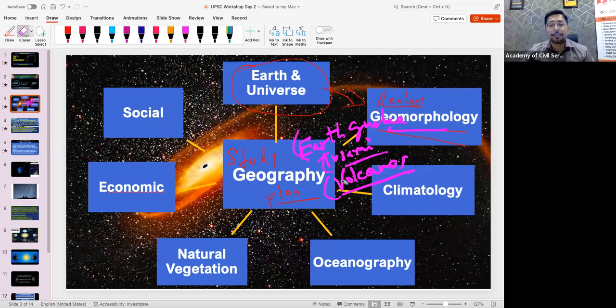After that, what we have is climatology. So inside climatology, what we are going to study? Here we are going to study about the Earth's atmosphere. Yes, atmosphere is like a blanket. Like when you are feeling too cold, we take a blanket, right, to give us heat. Same way, atmosphere is like a blanket which is protecting our Earth from harmful rays or radiation coming from the sun. So about this atmosphere, we will discuss in detail in climatology.